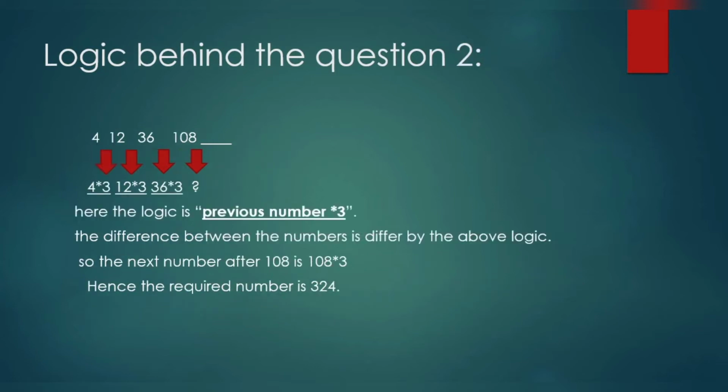Now, if you see the second question, the numbers given are 4, 12, 36, 108, and the next number we have to find. If we multiply the previous number with 3, that is 4 into 3, 12. 12 into 3, 36. 36 into 3, 108. So we have to multiply 108 with the number 3 again. So the next number after 108 is 108 into 3, that is 324. I think you guys get that. Let's move to the next series.